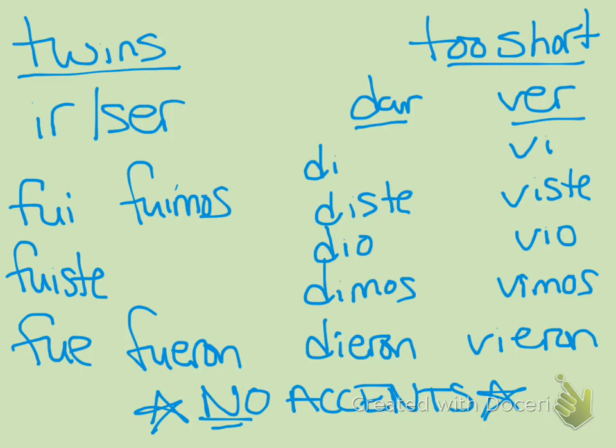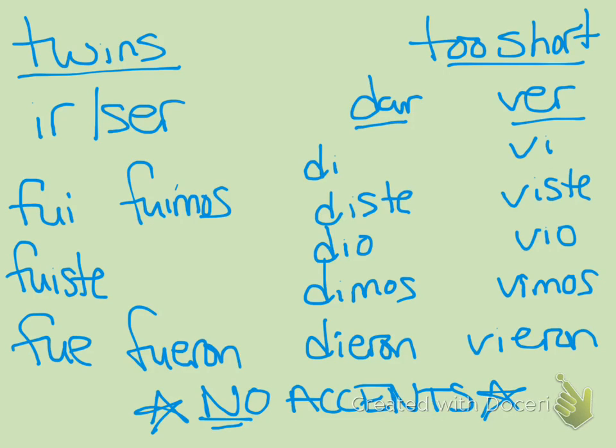stem changes. Okay. Remember, we also learned about the twins and the two short verbs. The twins are the verbs ir and ser. They both look like the fui, fuiste, fue, fuimos, fueron. And dar and ver look like each other, except they start with different letters. D, diste, dio, or vi, viste, vio, for example. Notice none of those have any accents.